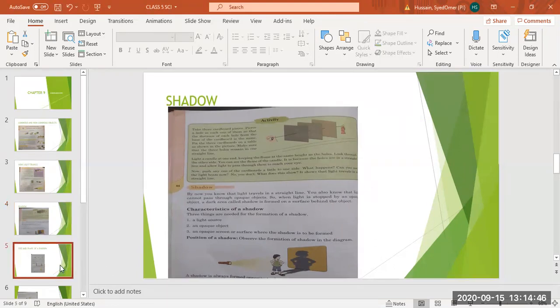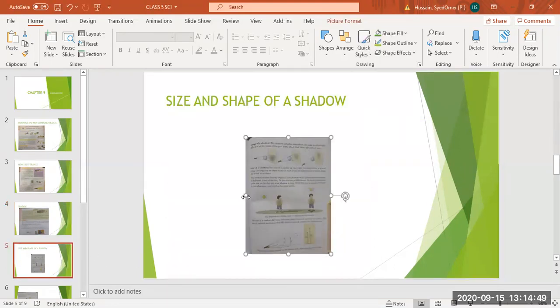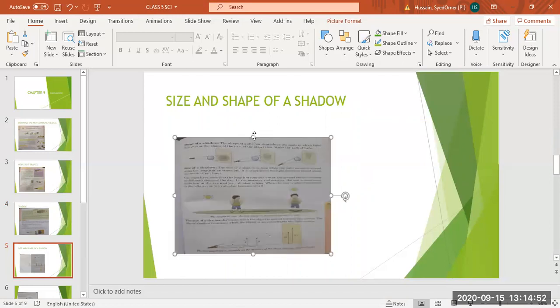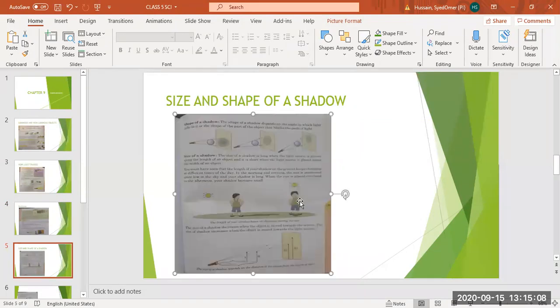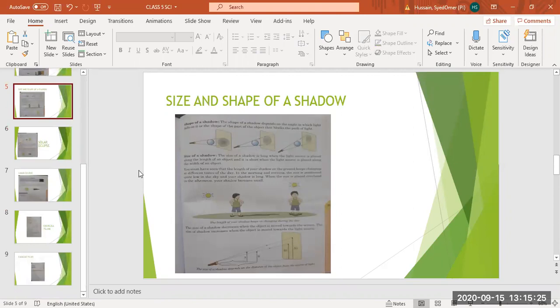If the shadow is formed in front of the object, like you can see in this picture, the shadow is formed in front of the boy. The boy is standing and the shadow is formed in front of him. Then the shadow will be smaller. If you are standing with your back to the sunlight, then your shadow will be formed in front of you and it will be smaller than the boy. And if we are standing lengthwise, meaning sideways, the shadow will be formed in length. So our position makes the shadow. It depends upon the position.